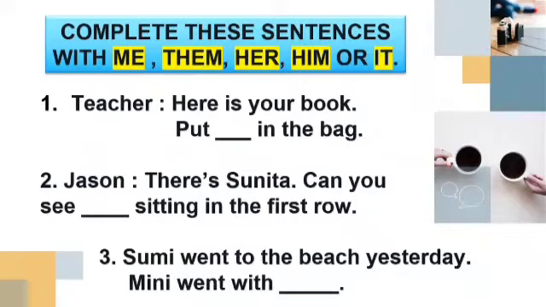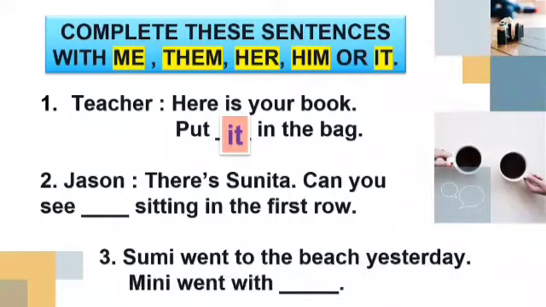Children, number 1 is teacher said, "Here is your book, put dash in the bag." Children, put is an action word, so after an action word we are going to use a pronoun. So by book we got to know that the teacher is talking about a thing. So when we are talking about a thing, we are going to use which pronoun? It. So the answer is teacher said, "Here is your book, put it in the bag."